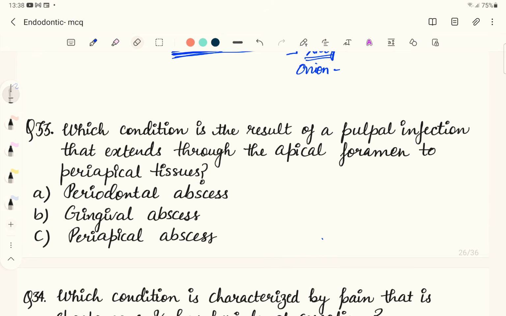So the answer to this question is going to be a periapical abscess, which is due to the pulpal infection. If the disease is due to the pocket formation, then we can call it a periodontal abscess. Since here it is not talking about a pocket, it is talking about a pulpal infection, the answer is going to be a periapical abscess. And gingival abscess is basically when there is a break in the gingival surface. It can be abrasion due to mastication or oral hygiene or any dental treatment, but it is going to be through the break in the gingival surface.